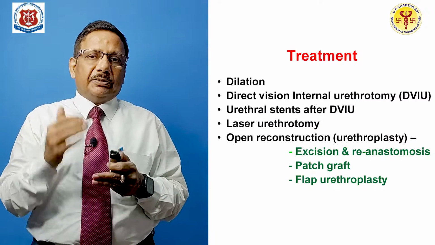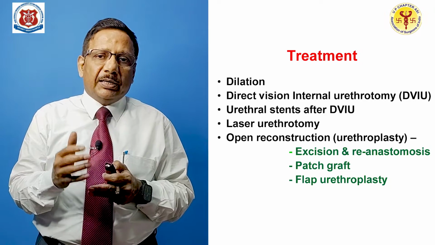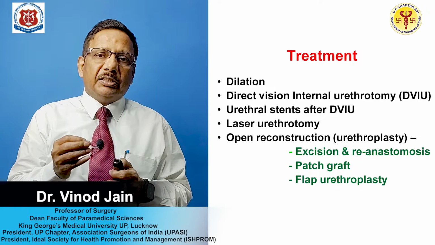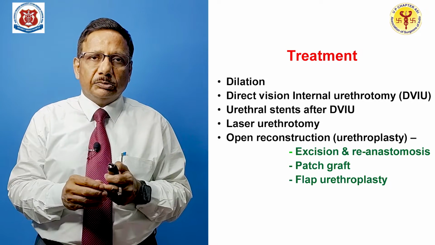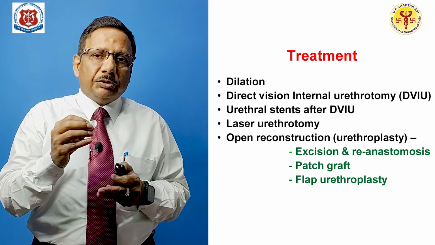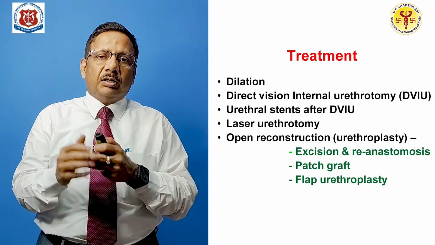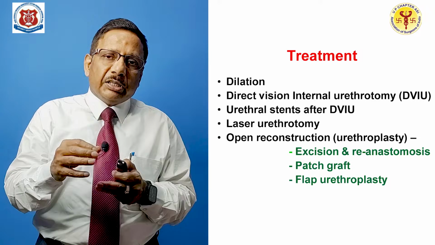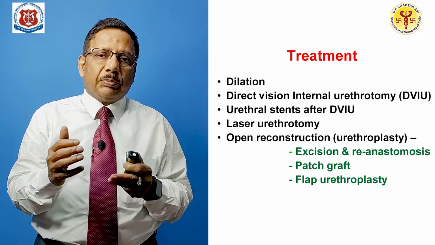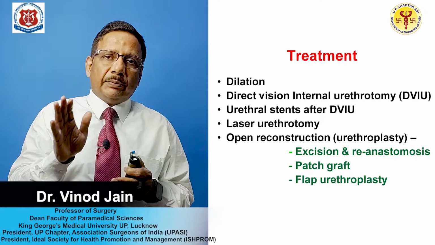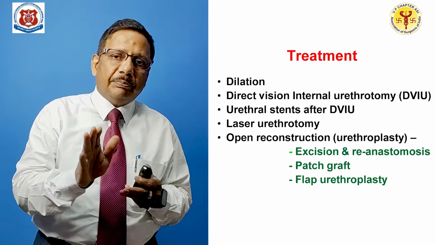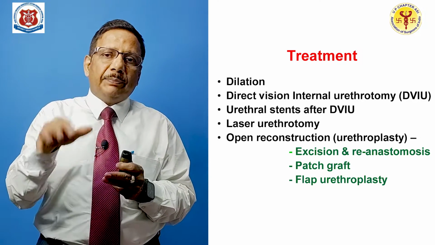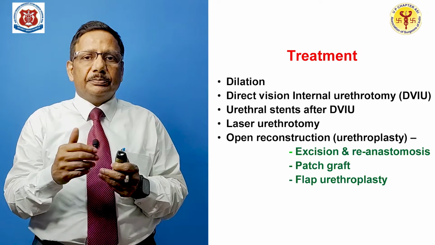Now, what should be the treatment? There are so many treatment options. It can be simple dilation. It can be direct vision internal urethrotomy, which you do through an endoscope. Then we can put a urethral stent after doing the optical urethrotomy. We can use laser. Then we can have open reconstruction, what we call urethroplasty, and in that urethroplasty you can either put a patch graft, or use a flap, or excise the segment and reanastomose. So this all depends upon what type of strictures you are dealing with.